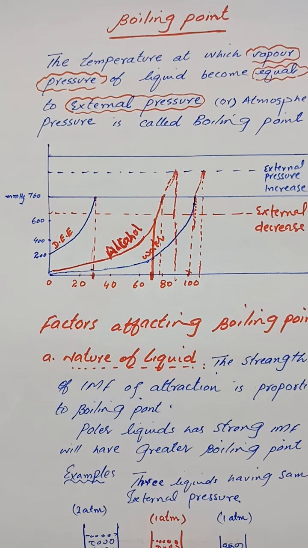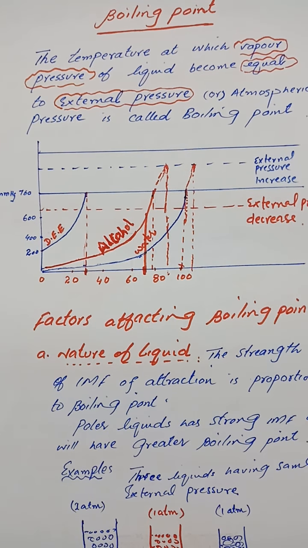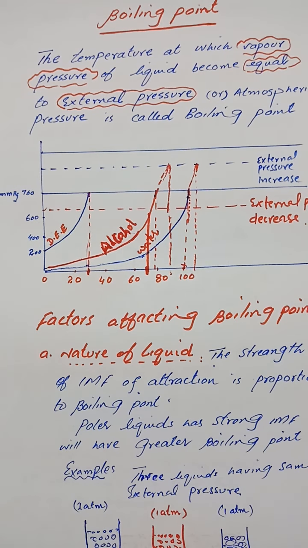There are so many factors which are responsible for the boiling point of a liquid. The first factor is the nature of the liquid. The boiling point of any liquid depends upon the strength of intermolecular forces. If the intermolecular forces are strong, then the boiling point of the liquid will be greater.